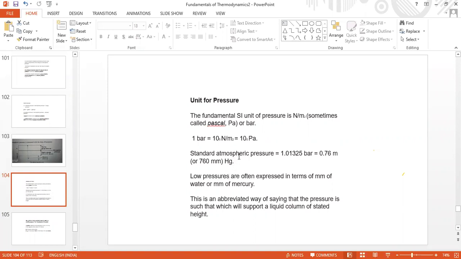For example, what is the specific gravity of mercury? In the earlier classes we discussed that mercury is heavier than water. I am giving a clue. In that way, what is the specific gravity of mercury?